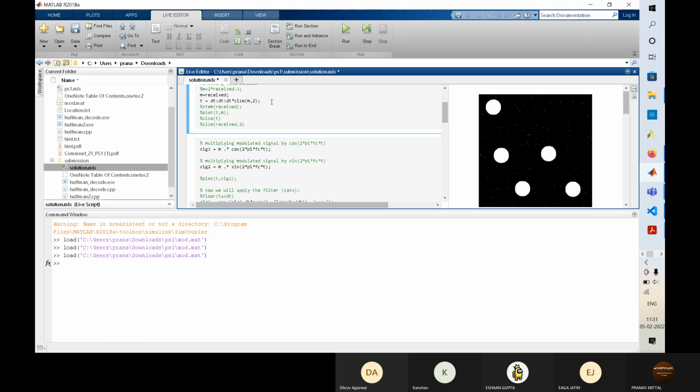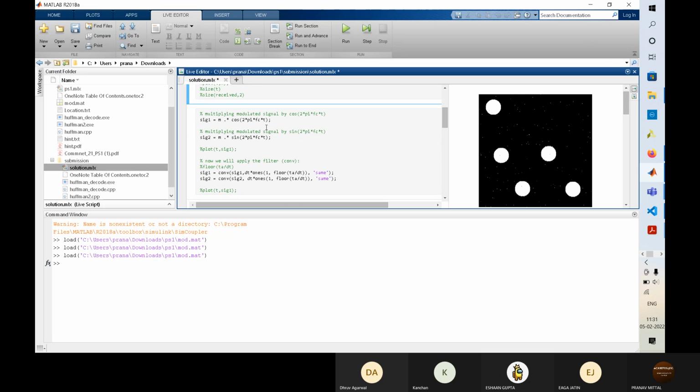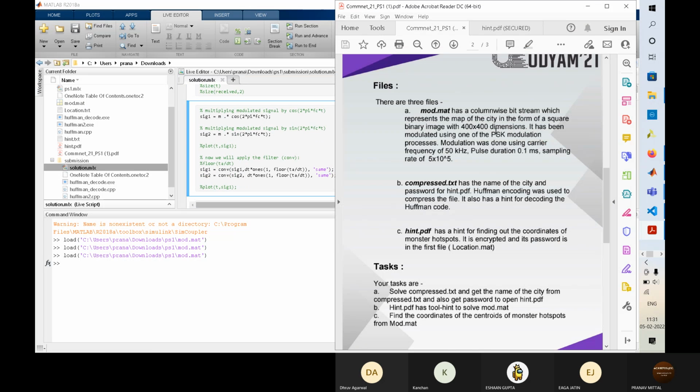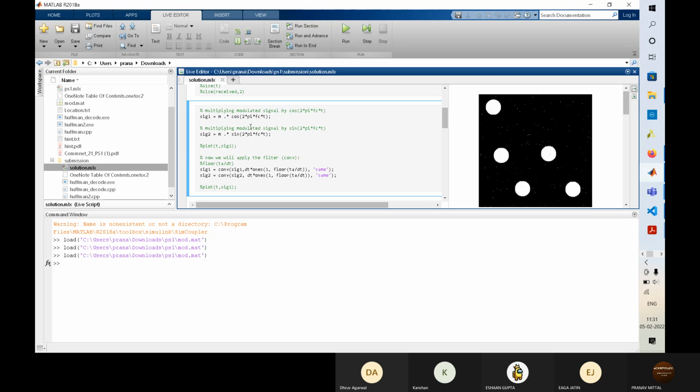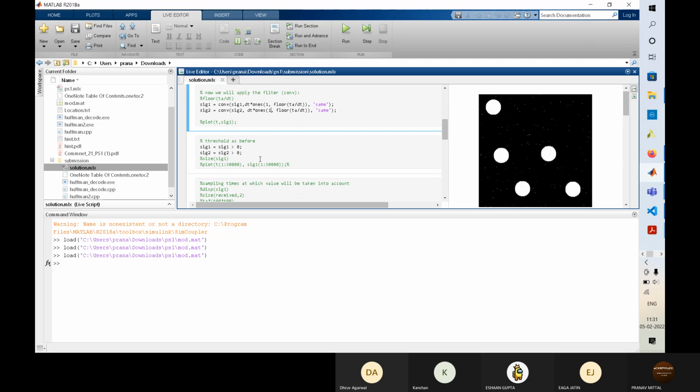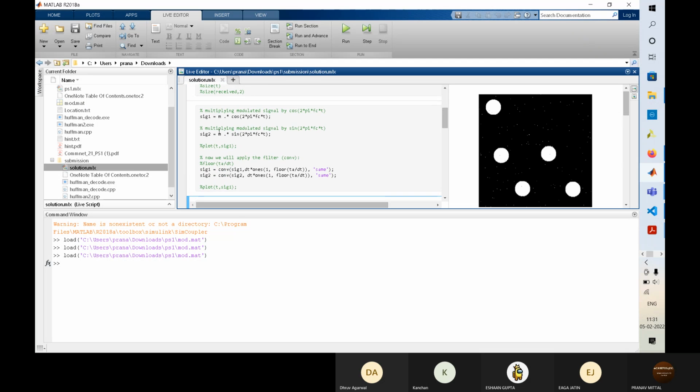So we made the time sampling. Then they have said that it is PSK modulation. In PSK modulation, there is one sine pulse and one cos pulse, and they have been mixed together. To demodulate it, we again multiply the message signal first by cos, then by sine. Then we convolve it, which is basically a low pass filter. Then we have two signals with us.